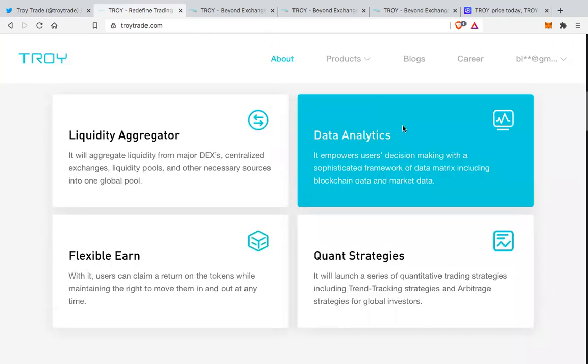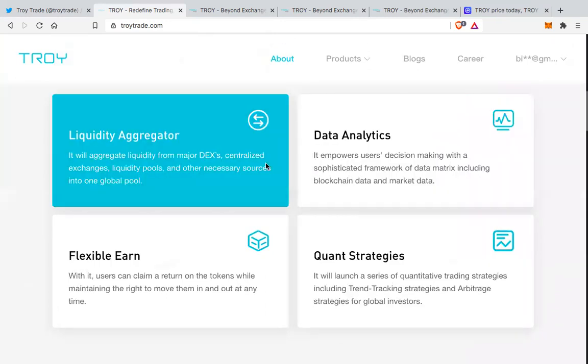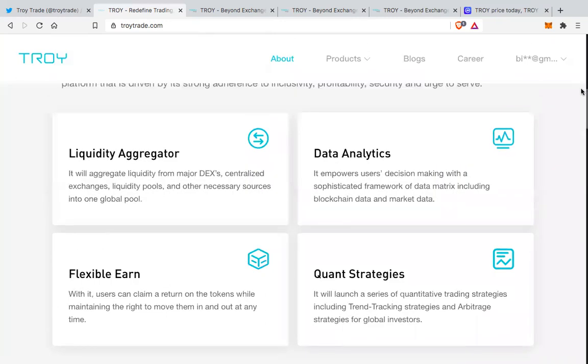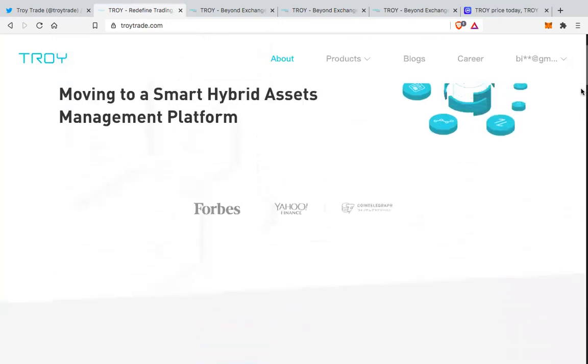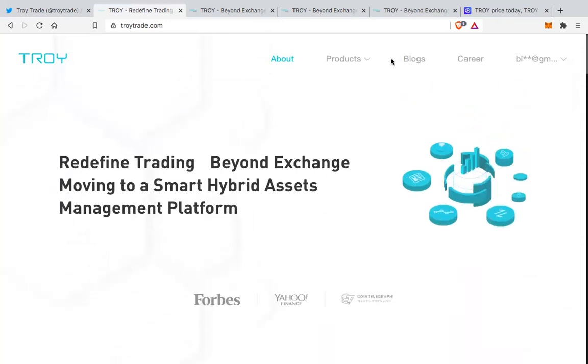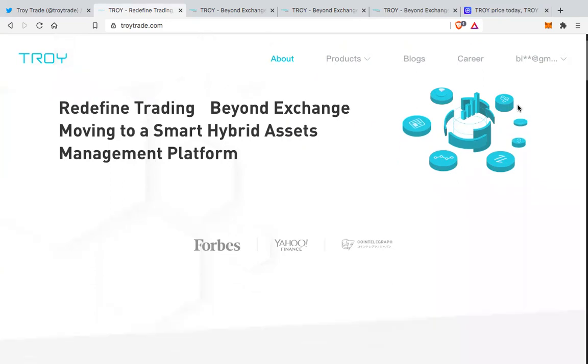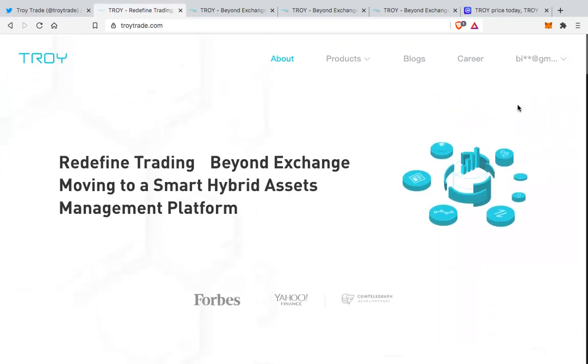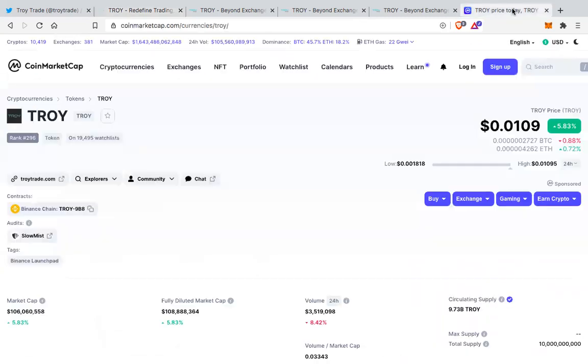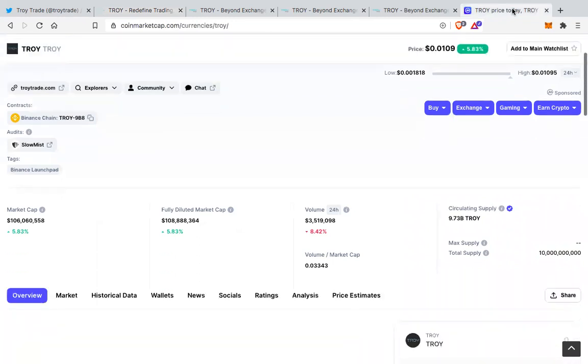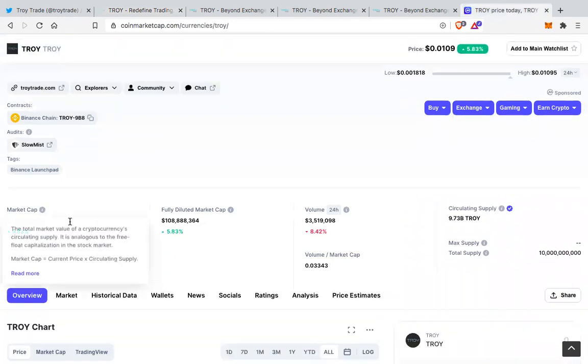And all this data analytics, the liquidity aggregation. If you love to trade on decentralized exchanges, then you can use their DEX. If you like centralized exchanges, you can use the centralized exchange. So this looks very interesting. And as I said, it is a Binance Launchpad platform. If we look at the Troy market cap right now, it is 106 million.